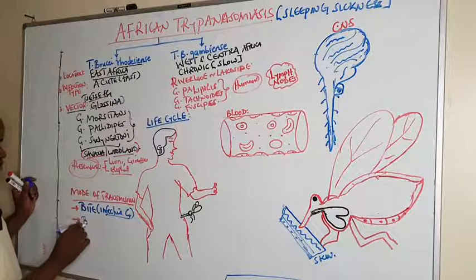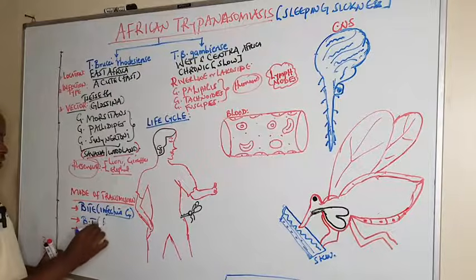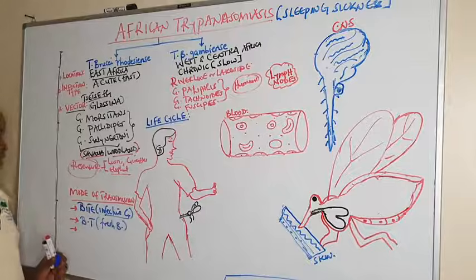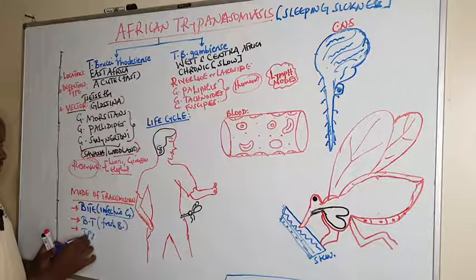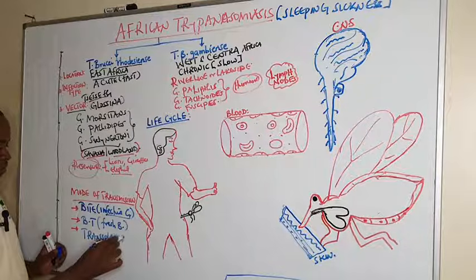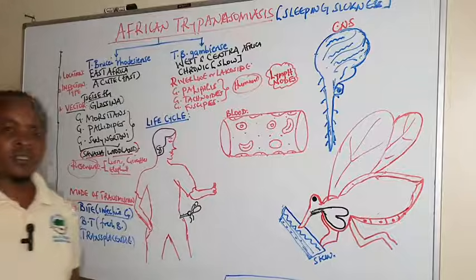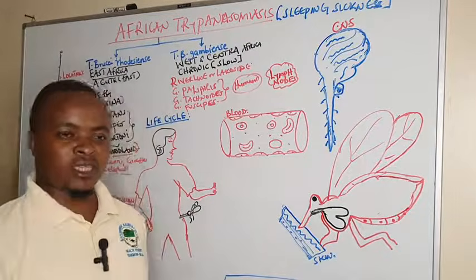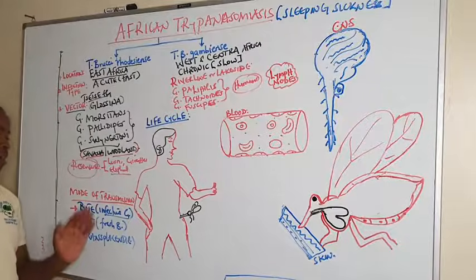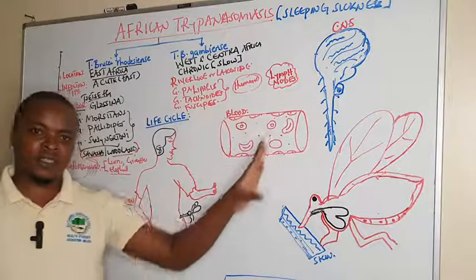Another way can be blood transfusion, and this occurs when you're giving fresh blood to the patient. It can also happen by transplacental transmission, whereby the baby, or the fetus inside the mother, can contract this via the placenta route. So these are the major three routes by which we can acquire this sleeping sickness.